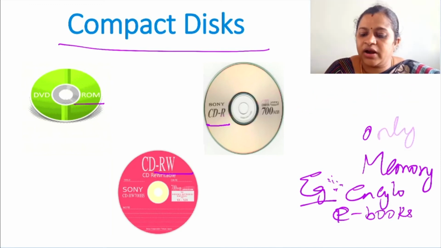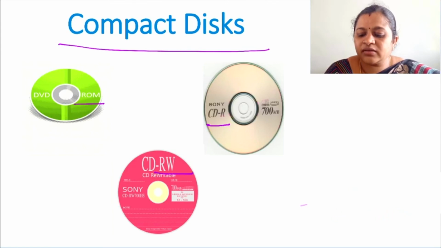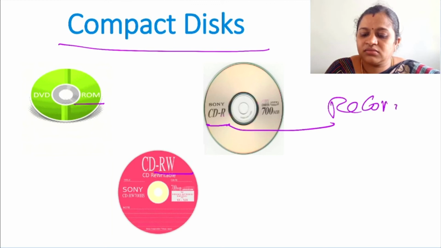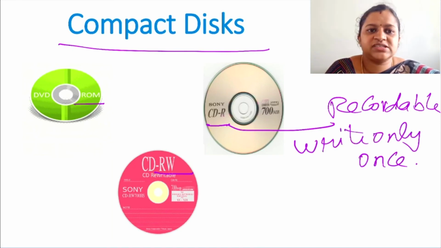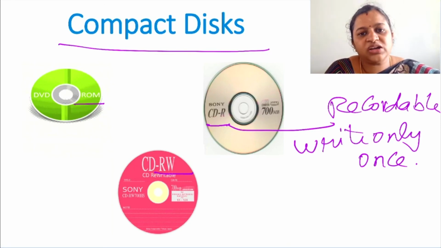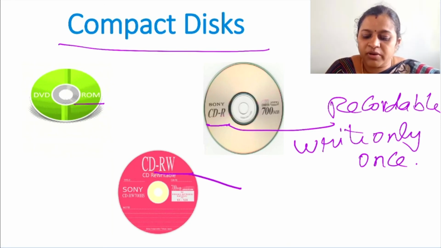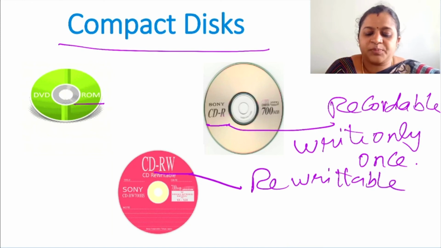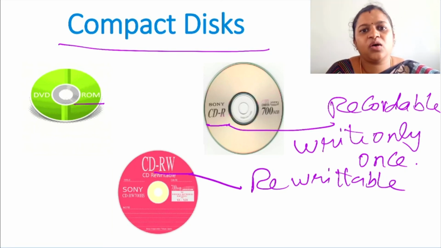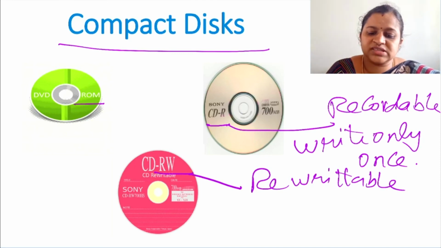Now recordable. CD-R means recordable. Here you can write the data only once. You can burn the data only once. Once the data are stored in it, you cannot rewrite it. Whereas RW means rewritable. Rewritable means, suppose you have stored something wrong, you can erase it off and you can store the new data, the correct data, once again. So these are the different types of CDs.